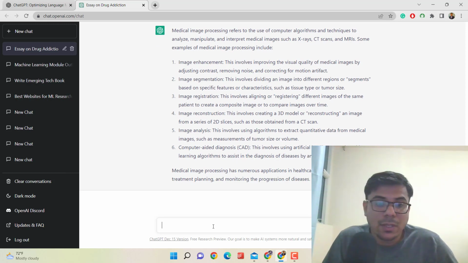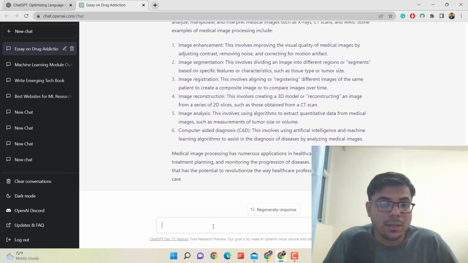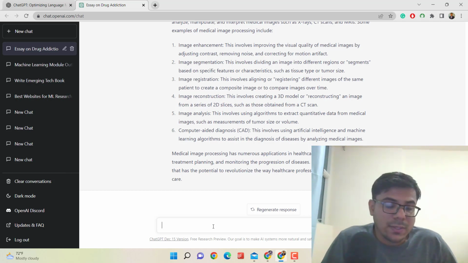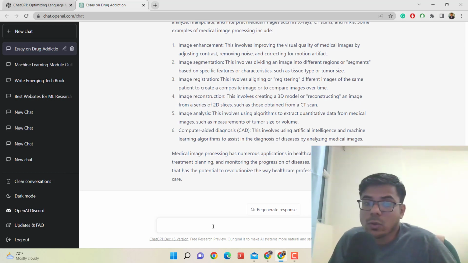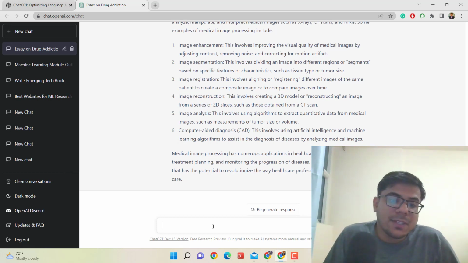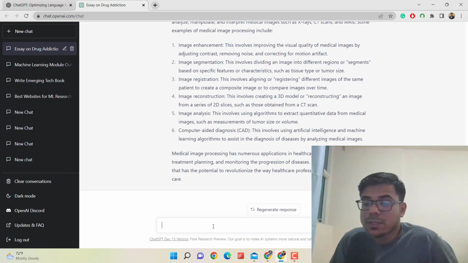So this is all true, and I have been reading about medical image processing, and these are the fields, or you can say examples, that are very much in trend nowadays, and a lot of people and a lot of countries are working on these projects as well. So you can see it is giving me different types of responses based on this research.